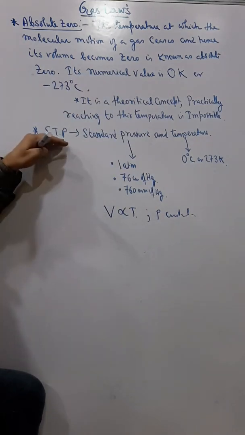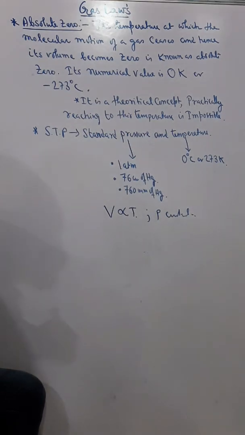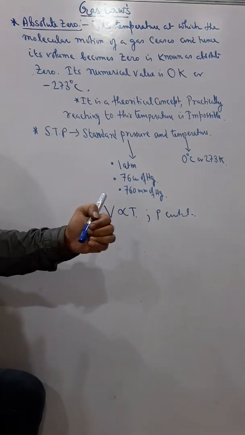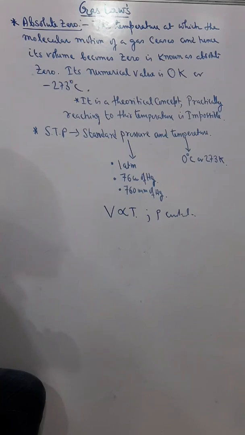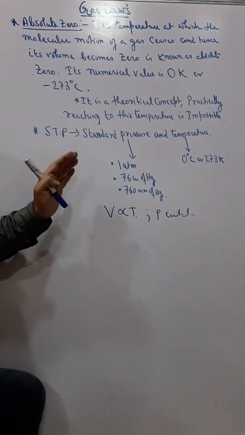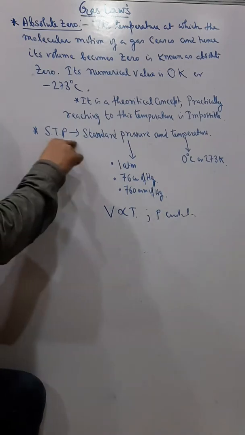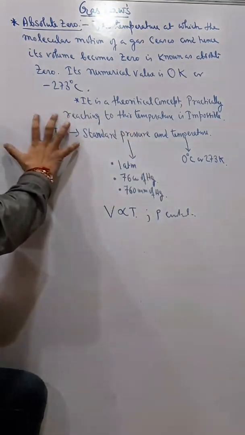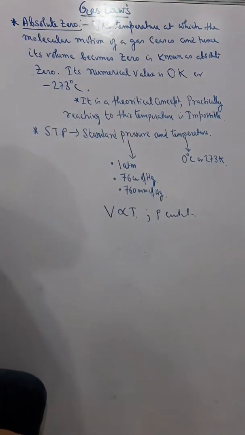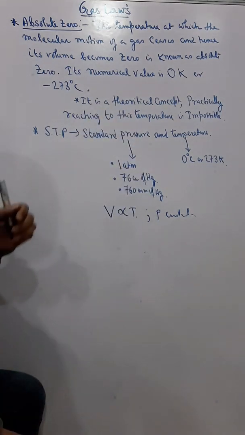Next is STP. Sometimes in the sums you will find a gas at STP, the volume of a gas at STP is given, or they may ask you to find the volume of the gas at STP. Generally in gas law sums they will mention the temperature and pressure, but if they mention STP they will not mention the temperature and pressure. You have to know these values.